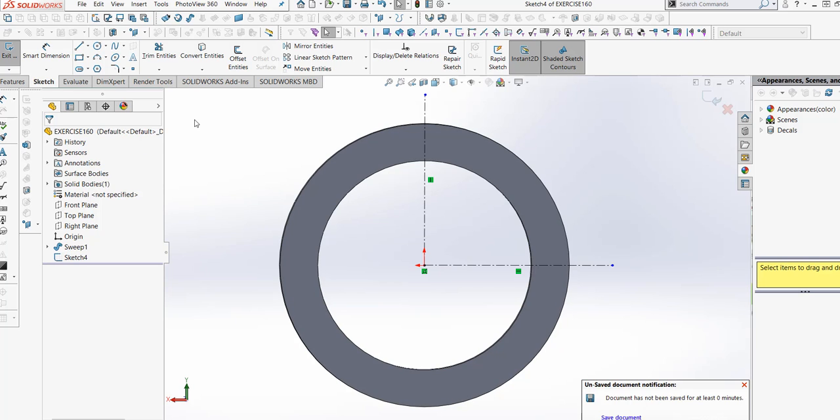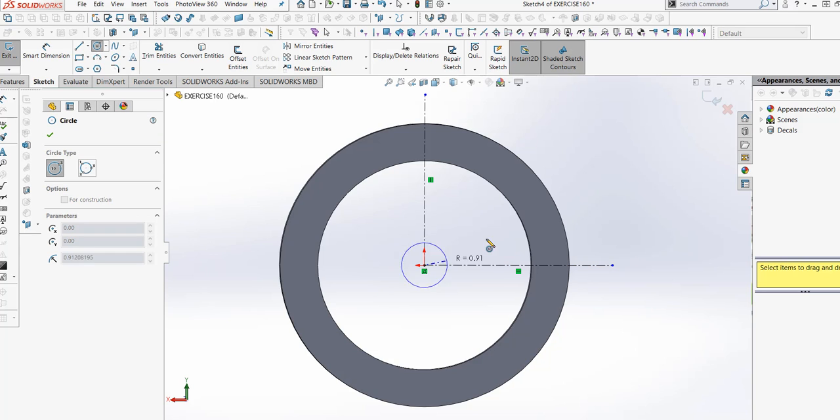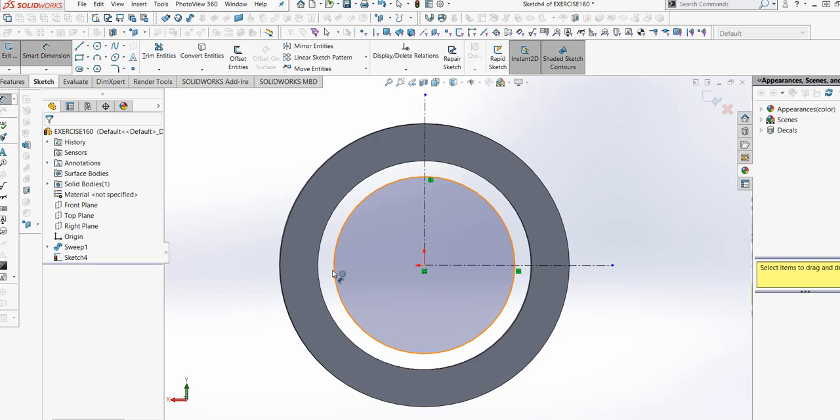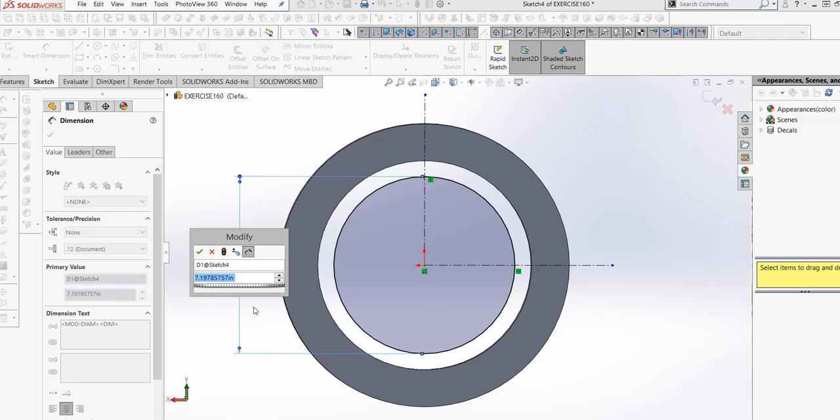Save it, then make a drawing of a circle like this, and put a dimension in it that is 6.5 in inches.